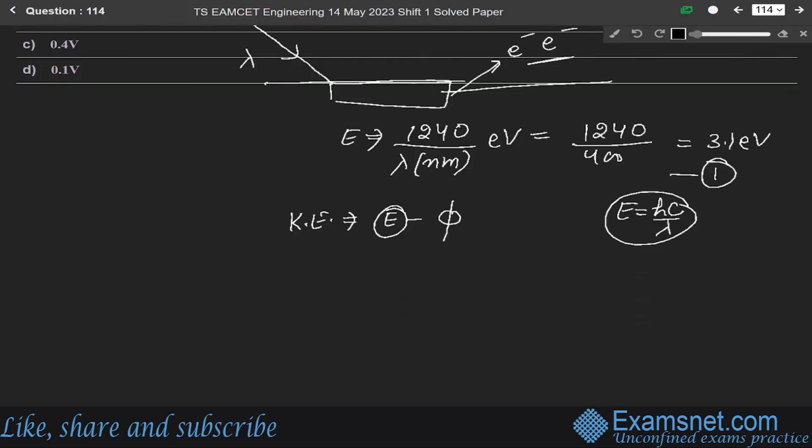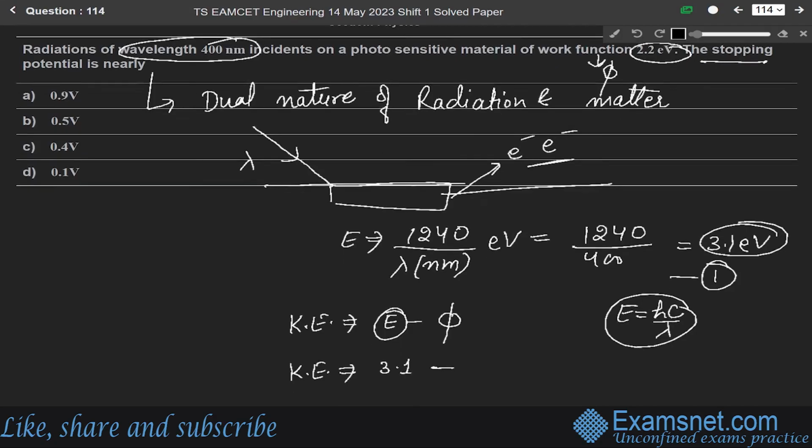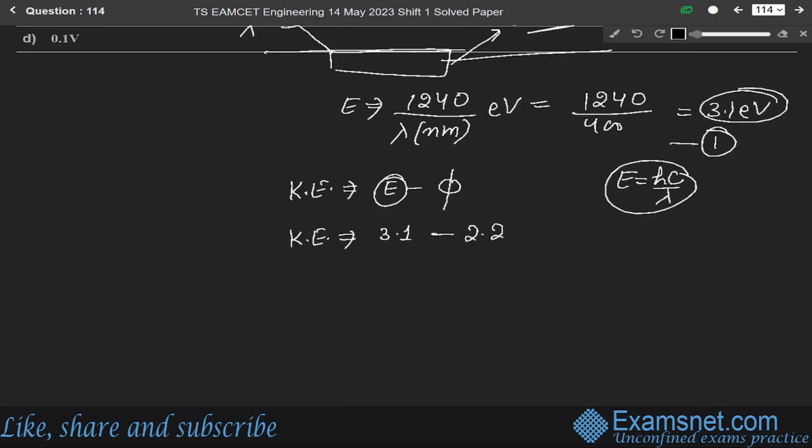The kinetic energy will be E minus phi, which is 3.1 electron volt minus 2.2 electron volt, which equals 0.9 electron volt.